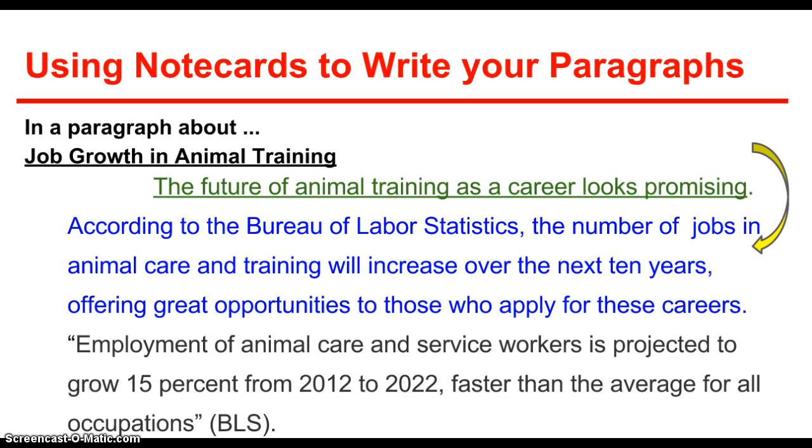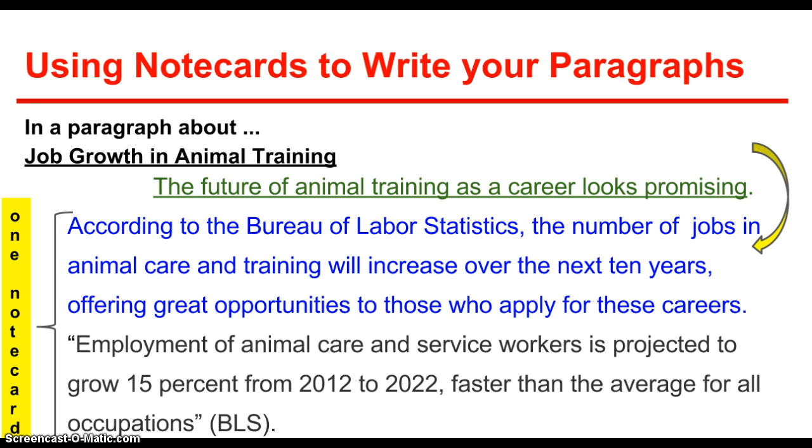Okay, so now I have my paraphrase in place and I have my quotation. So now how can I use this to build my paragraph? Well, the first thing you're going to want to do with the paragraph is write a topic sentence, and your topic sentence is in green there. And I should also point out that this is only one note card worth of information here. You actually will have 2 note cards for each paragraph.